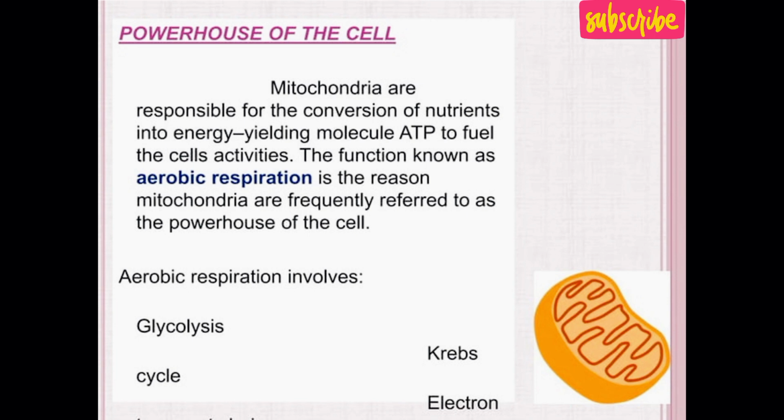And aerobic respiration, which takes place within the mitochondria, is composed of three steps: glycolysis, which takes place within the cytoplasm; the Krebs cycle and the electron transport chain take place within the mitochondria.